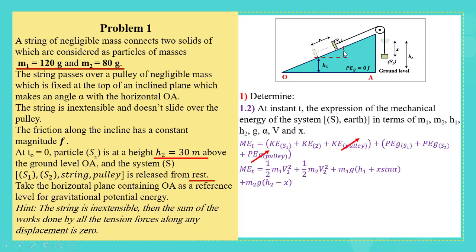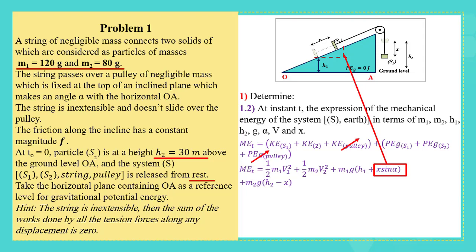It is the opposite of alpha in this triangle, and it can be written as x sine alpha. Then the total height of this point at a given time t is given as this small height plus the initial height, which is h1. And we find m1 g (h1 plus x sine alpha) as the potential energy of this particle at time t.